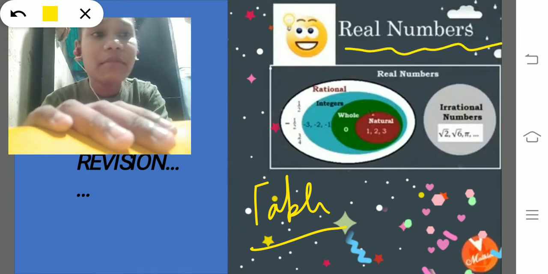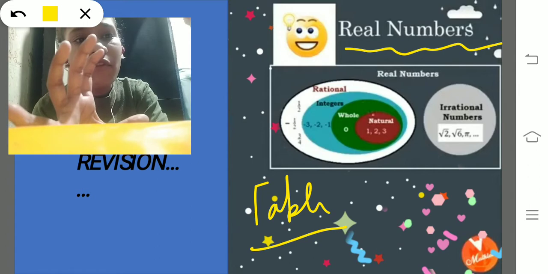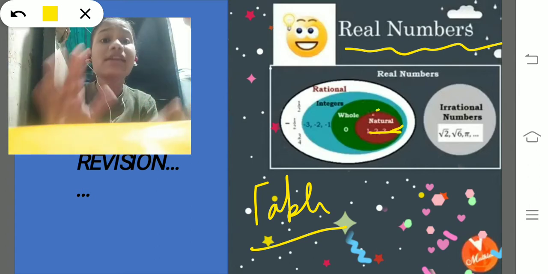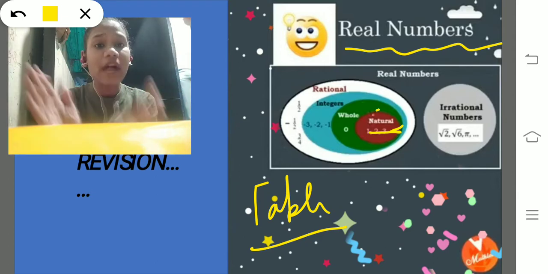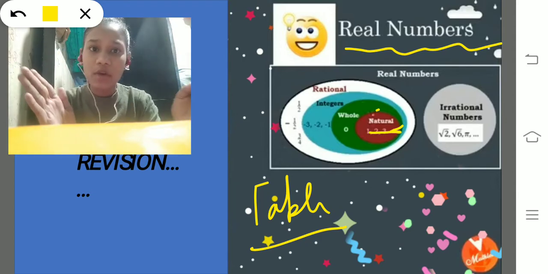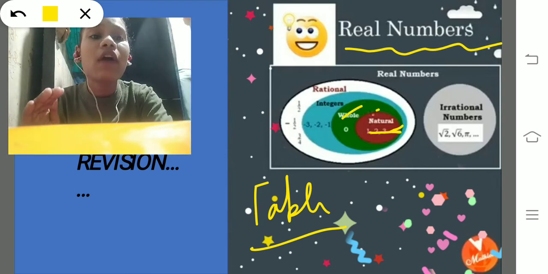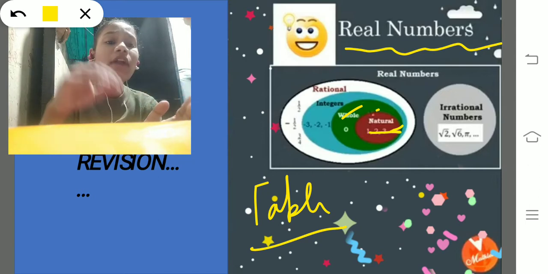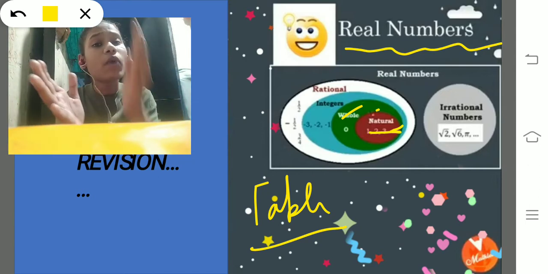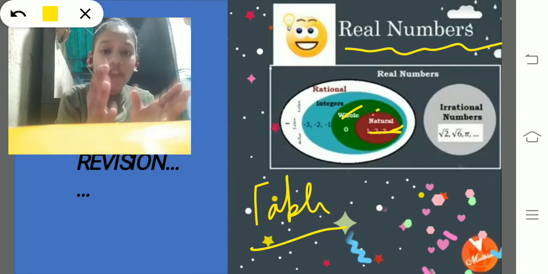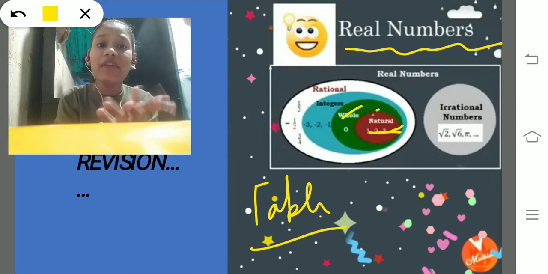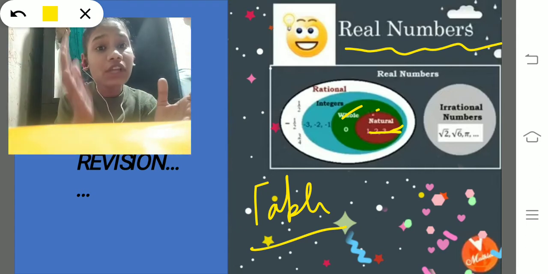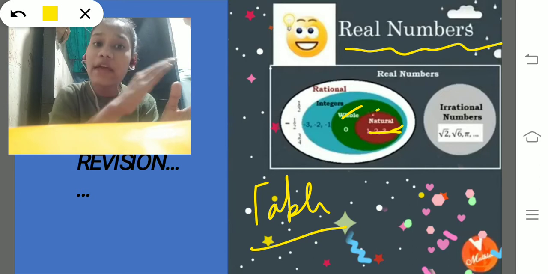So what are real numbers? But first of all, we will start with the small shape, that is natural numbers. Natural numbers are those numbers which start from 1 to infinity. The second thing is, what are whole numbers? Whole numbers are those numbers which start from 0, 1, 2 and go to infinity. When we add 0 to the natural numbers 1, 2, 3 and so on, we get a new set, that is whole numbers.